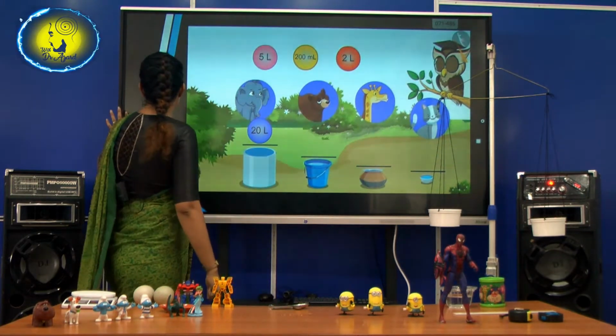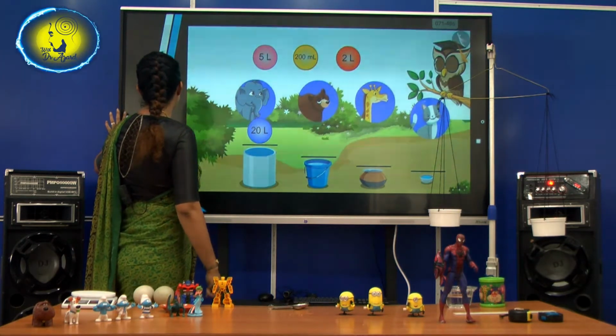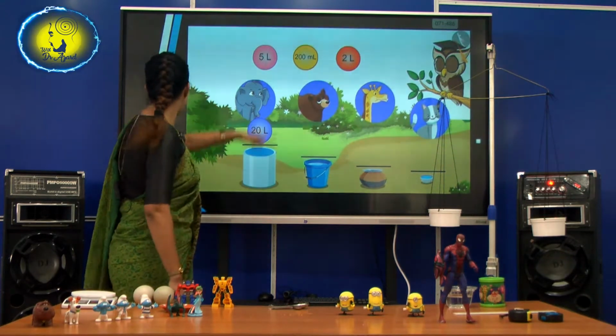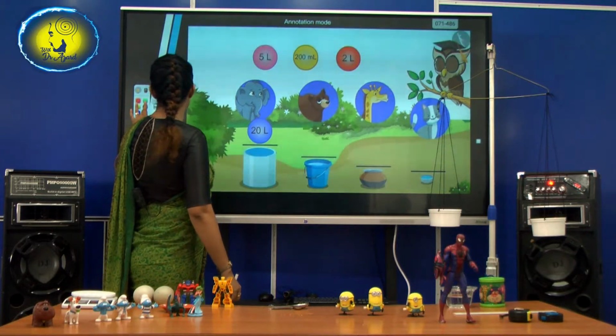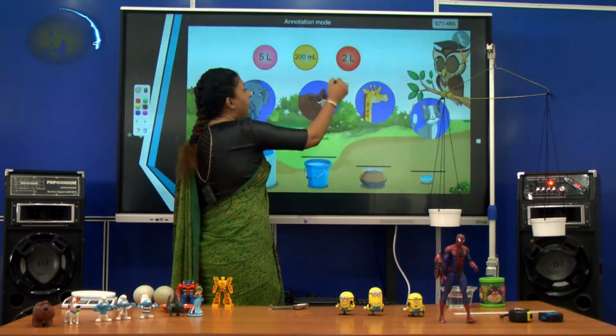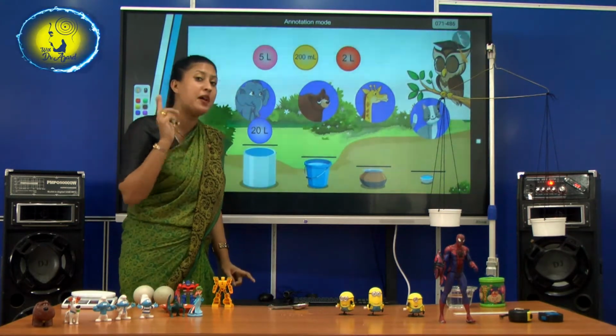So, shall we put this according to the way they drink? Shall we? Right. The first one is already done for us. Now, a bear. How much will a bear drink?